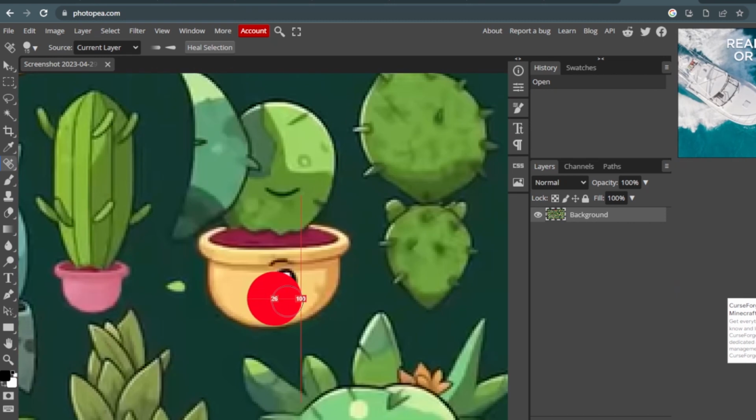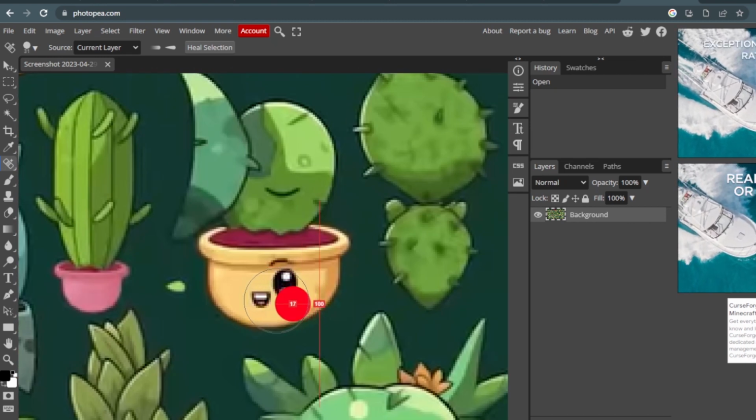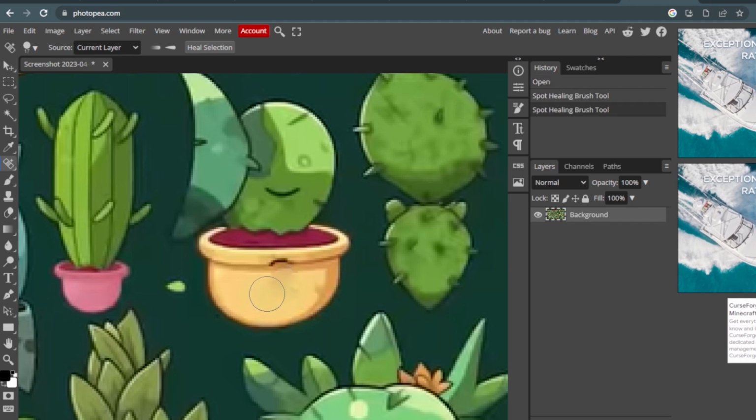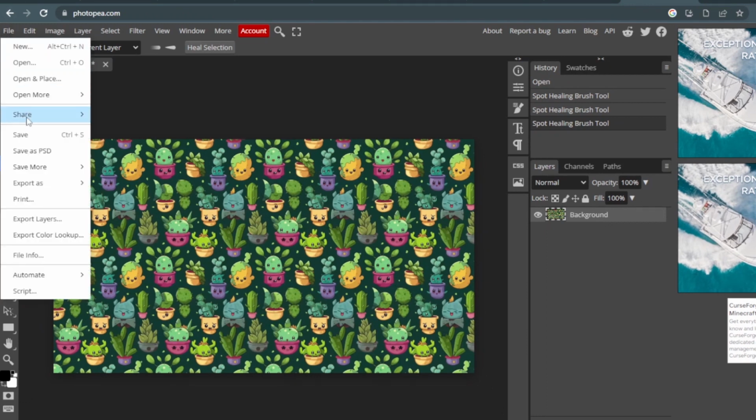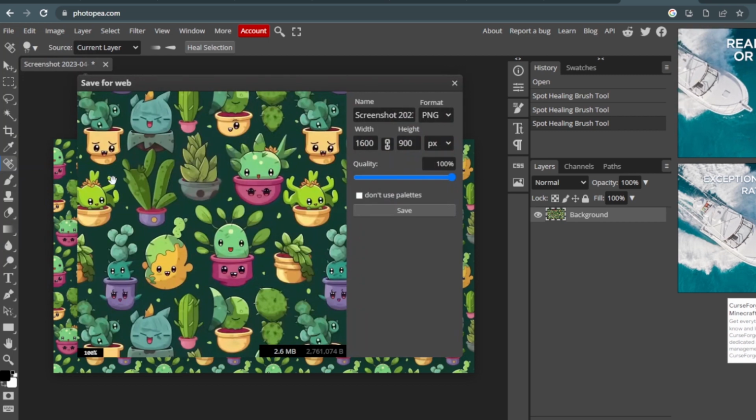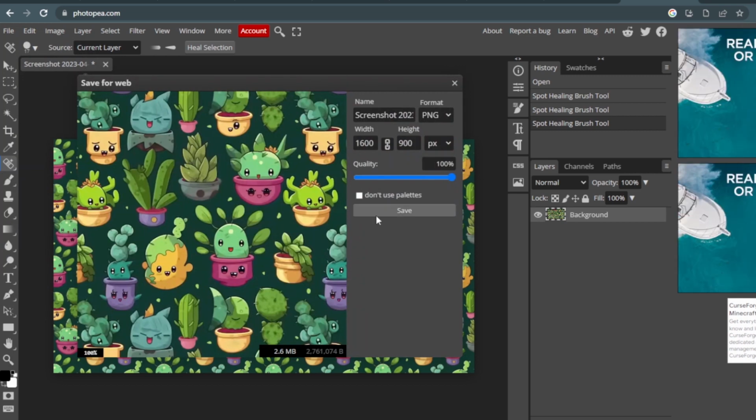Now we can just move the mouse over to the area that we want to correct. And then if we just right-click, we can adjust the size of the brush, and this will let me just paint away any imperfections that the AI created. When we're done making edits, we can just come up to the top left, click file, export, and export it as a PNG. It'll save all of the edits we just made.